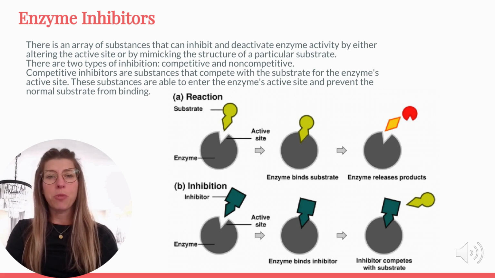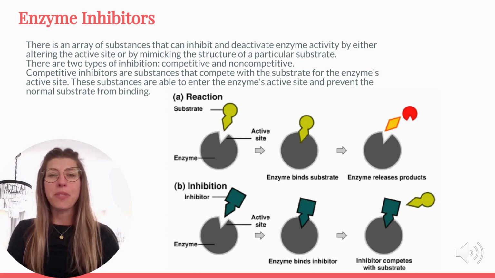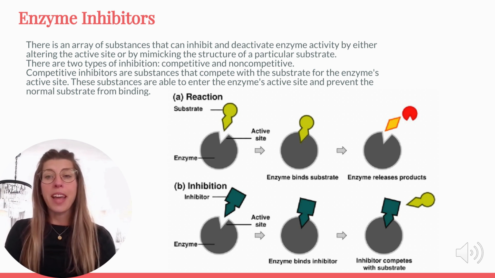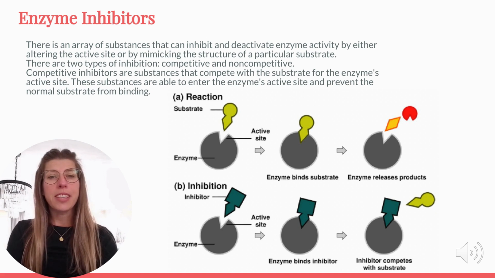Enzymes can also be inhibited, meaning their activity is reduced or stopped. There are two main types of inhibition: competitive and noncompetitive. Competitive inhibitors resemble the substrate and compete for the active site. When they bind to the enzyme, they block the actual substrate from attaching, preventing the reaction from occurring. This type of inhibition is like someone sitting in your seat before you get there. They're not supposed to be there, but now you can't sit down.